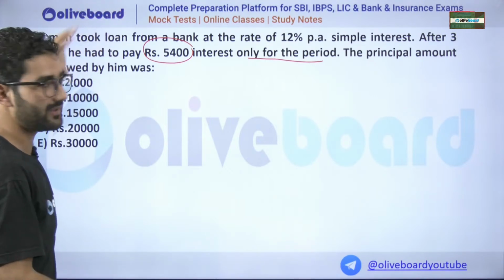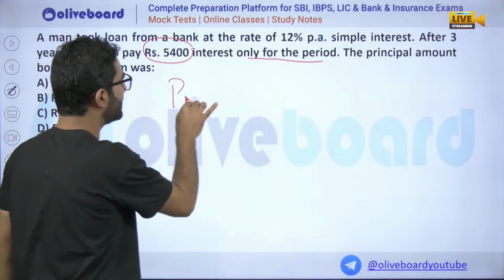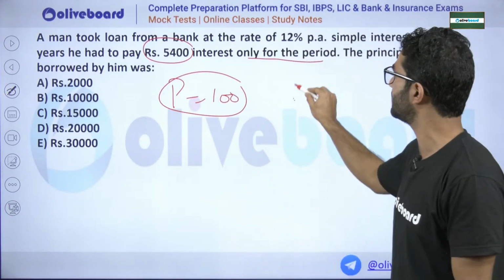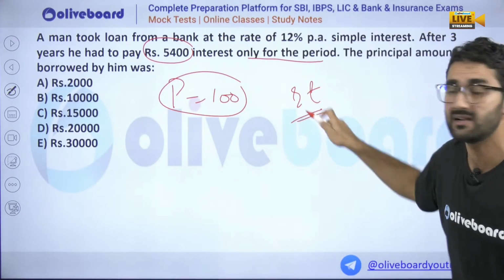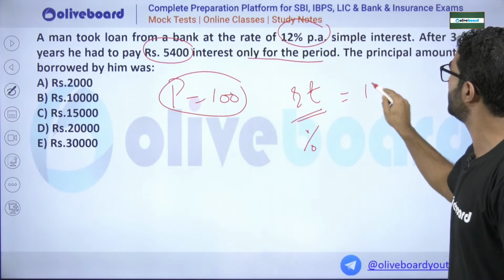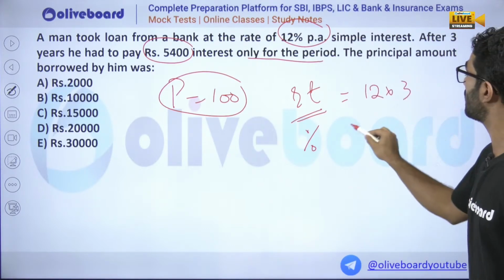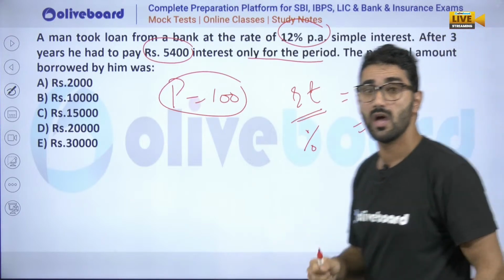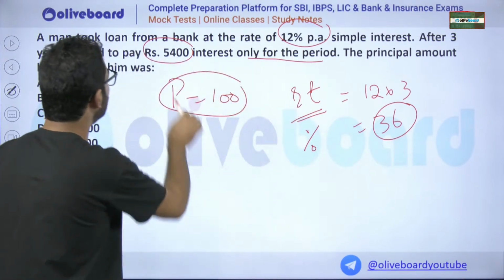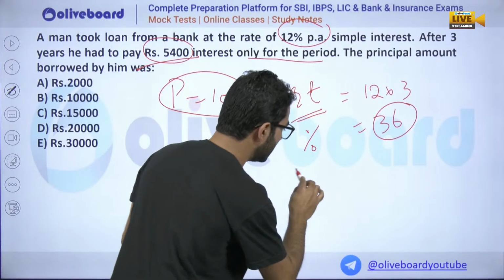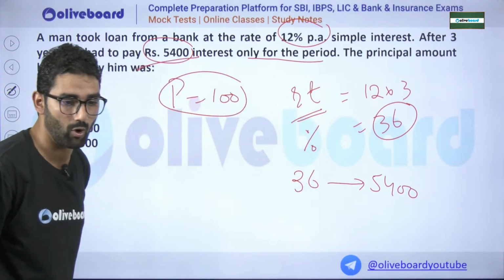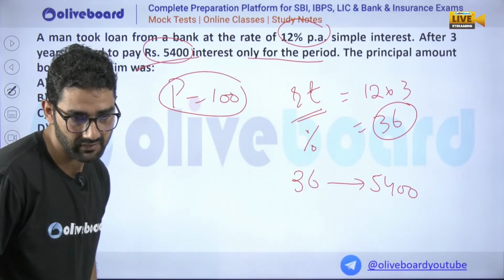So, sir, we know that, as you told us yesterday, if we go for these questions, we take the principal as 100 percent. Sir, you told us that whenever the rate and time are given, the simple interest in percent is RT. It is given how much? Sir, R is 12%, T is 3. So we got RT as 36 percent. For this question it is 36 percent, but the actual value given is 5400, as given in the question, my dear. Hope it is clear to everyone. Yeah, Anil, C. Good evening, Harpreet. Yes.